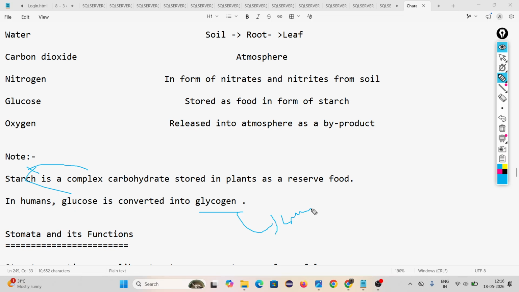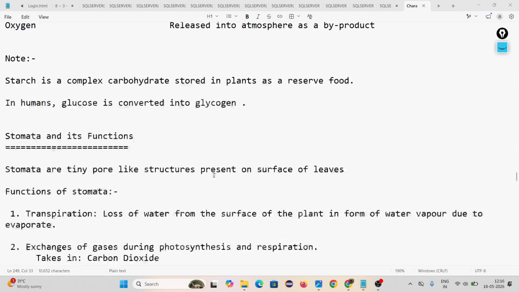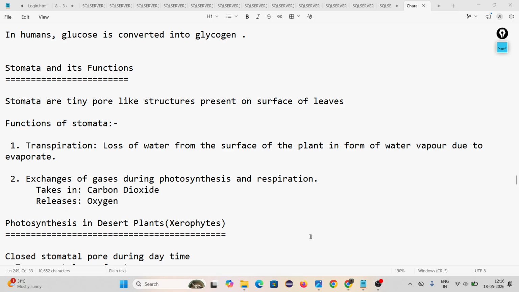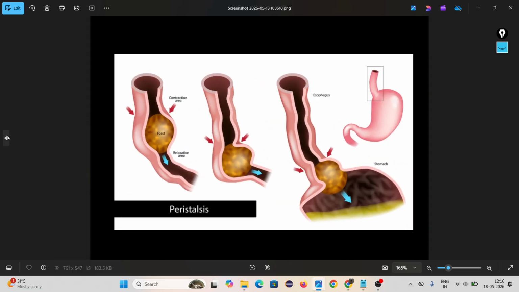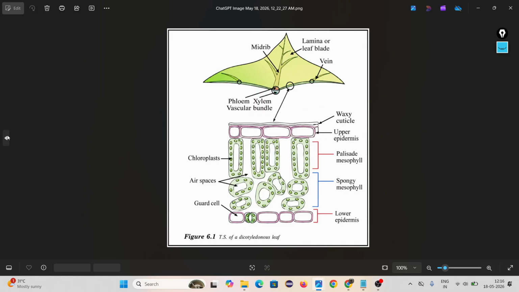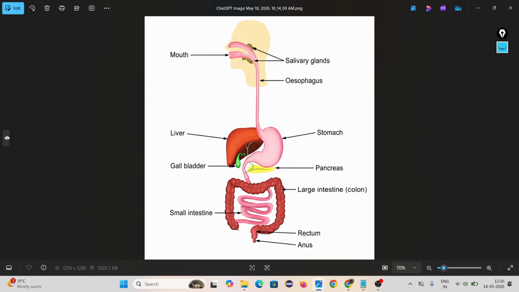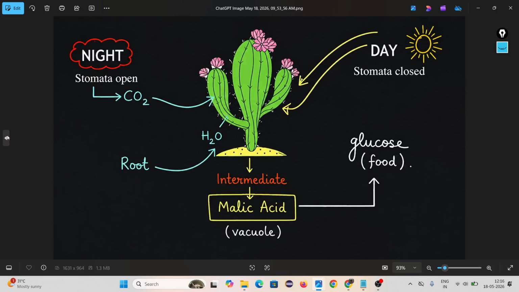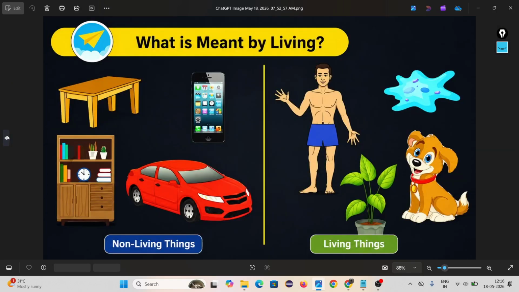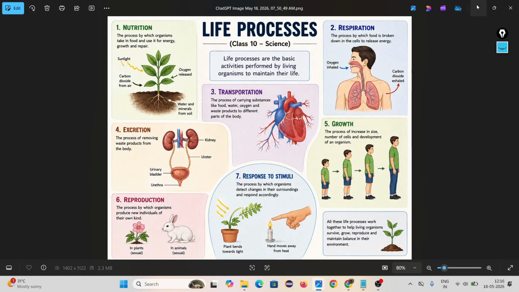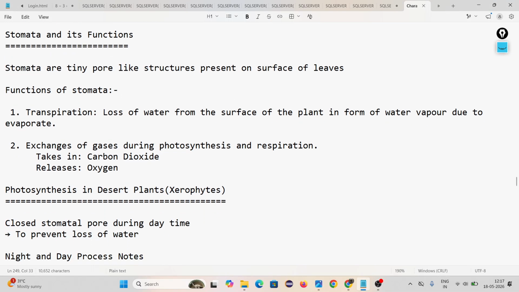Okay, in liver cells we store this glycogen. Then come to one important thing, that is stomata. Just wait, I am showing you some diagram. Okay, the diagram is not here. Okay, stomata and its function.